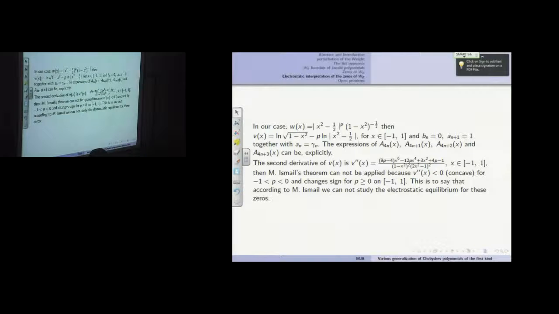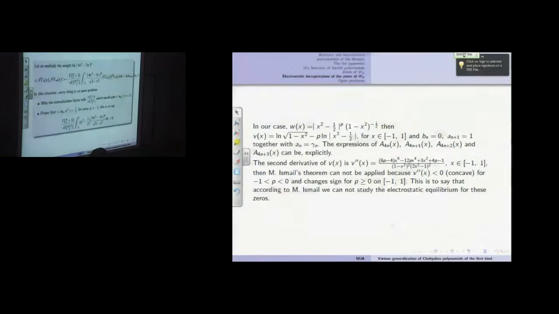It must be convex, but here it is concave, and here it changes sign. So according to this, we cannot study the electrostatic interpretation of this. I hope that the referee accepts this study. We have no other idea than this. If someone is specialized in this area, he would be kind to help us in this direction.